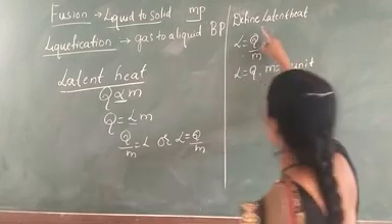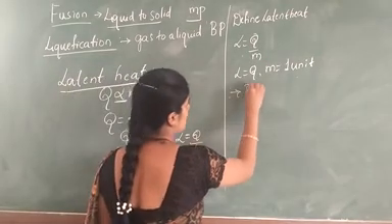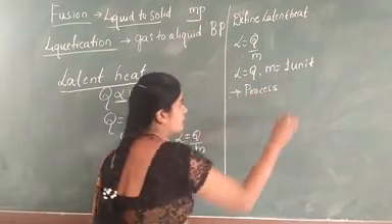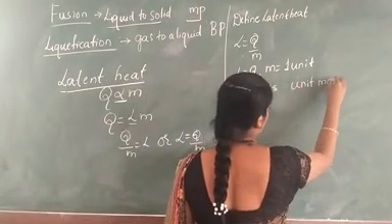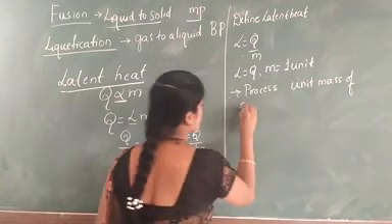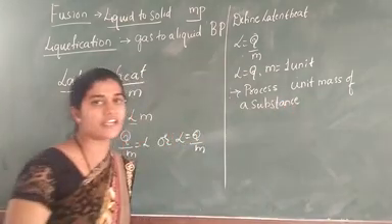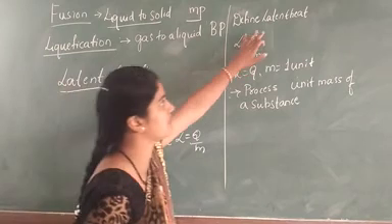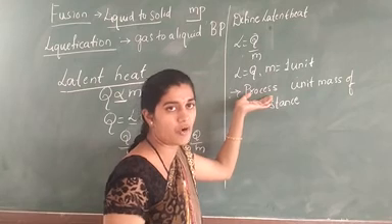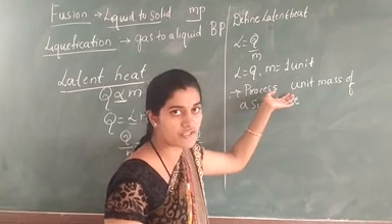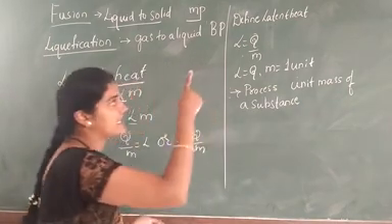Now, by using this, we define latent heat: it is the amount of heat required for a unit mass of a substance to change from one state to another state. Then we can call it latent heat.